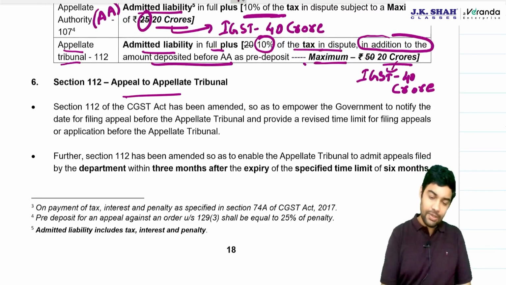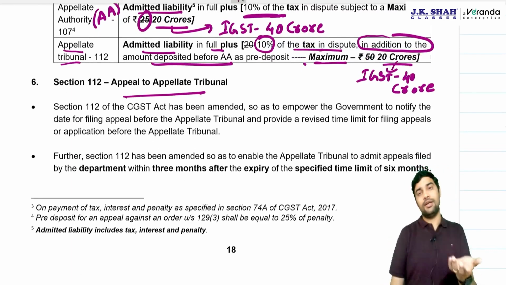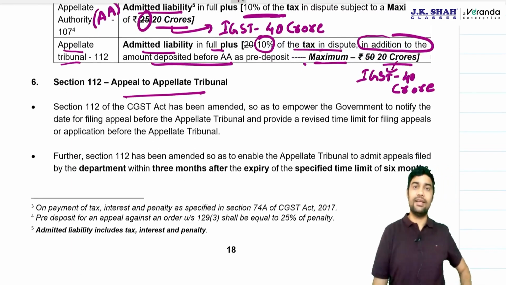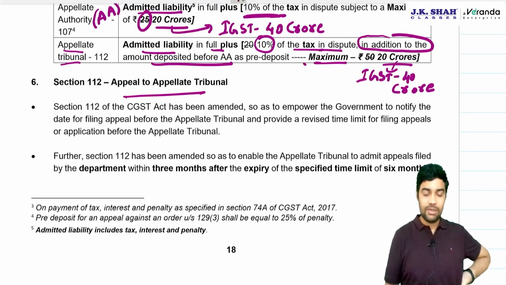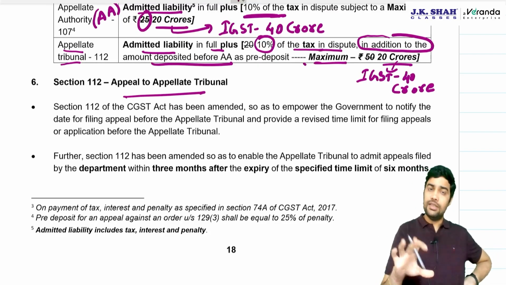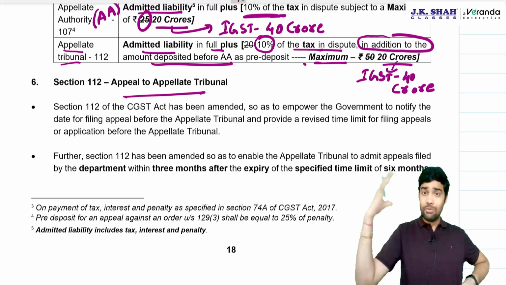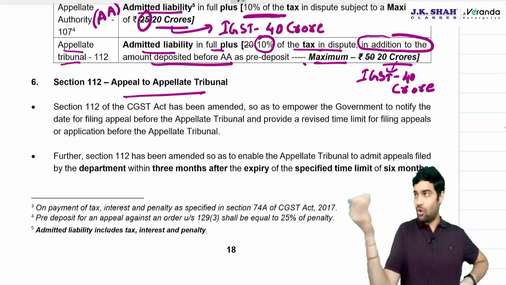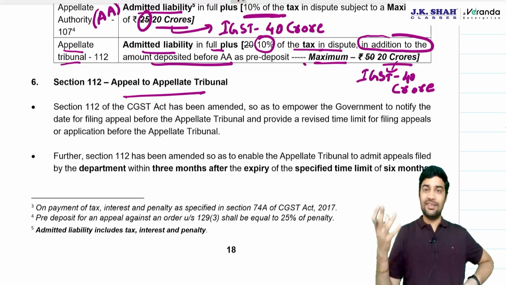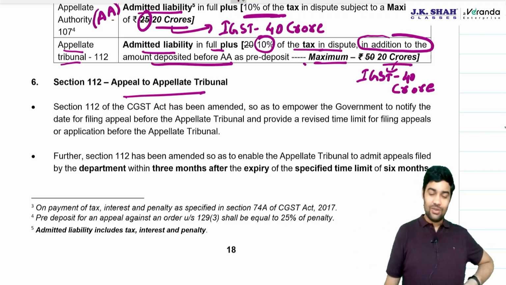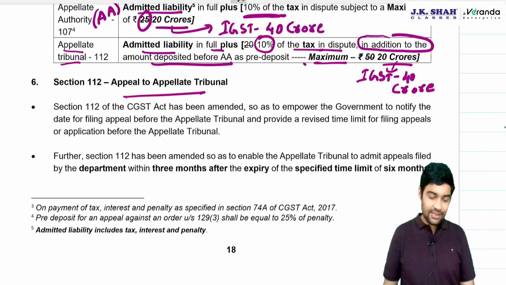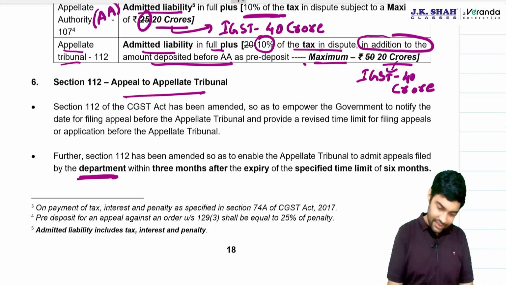Okay. Now appeal to the appellate tribunal. The provisions have been amended so that the government may notify the date of filing appeal, because the appellate tribunal provisions are incorporated. Now tribunals are getting set up. You need one office, one space, need all that. All that is now in process. A revised time limit will be provided.